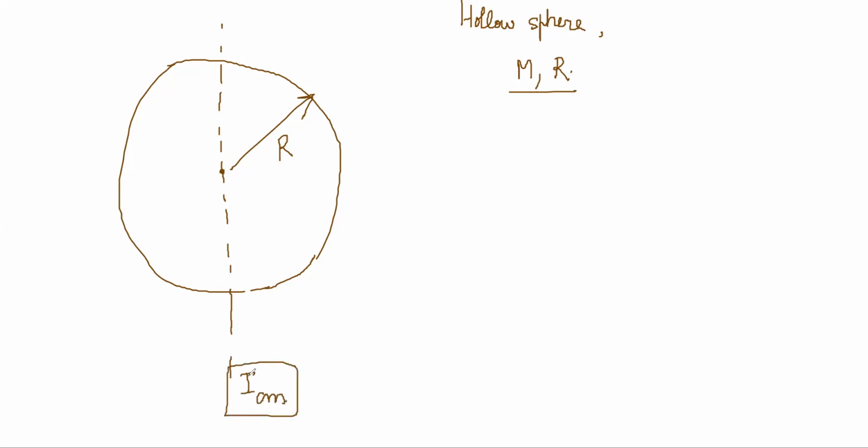If I choose my center of mass axis like this, it will be rotating like that. We have to find this value. Mass is distributed on the surface of the sphere.